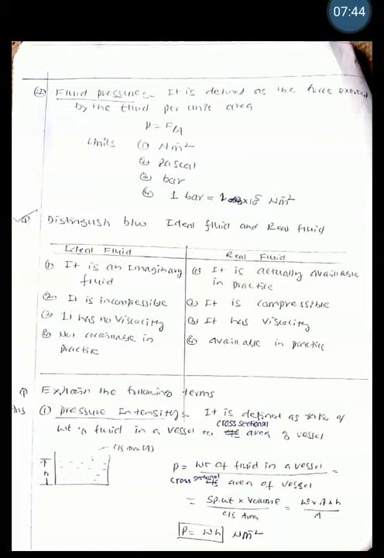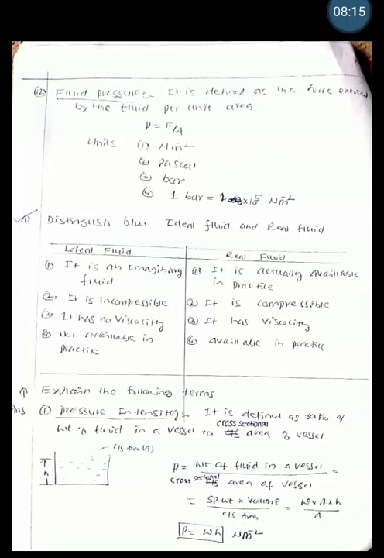The two commonly used important words in this subject are fluid pressure. Pressure is the force exerted by the fluid per unit area. Therefore, P is equal to force by area. Its unit is Newton per meter square. It is also called Pascal, or it is also measured as bar, and 1 bar is equal to 1 into 10 raised to 5 Newton per meter square.